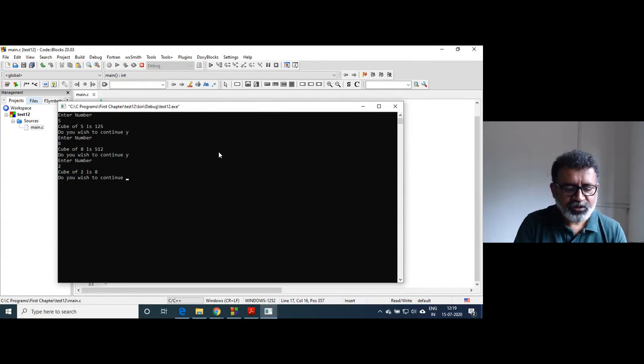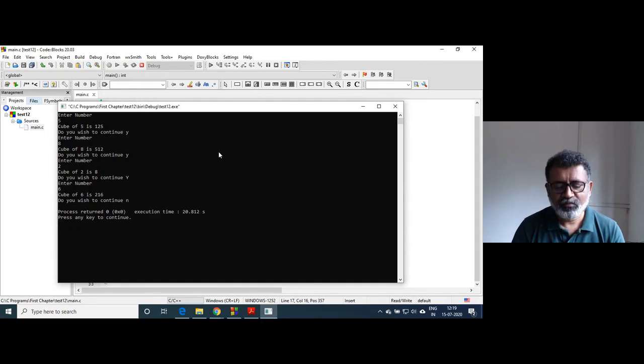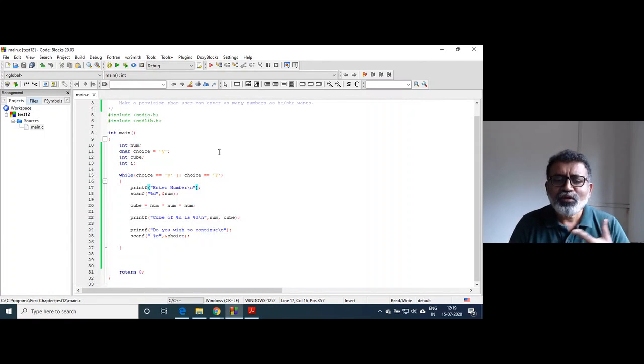Do you wish to continue? Suppose by mistake I type capital Y. Yes, enter number 6. Do you wish to continue? No. Stop. So I'm just using the same operators and same things available in C language which I taught you. I'm not doing anything new, no new syntaxes. I'm just using the facilities the way I can. That is the beauty of C language.